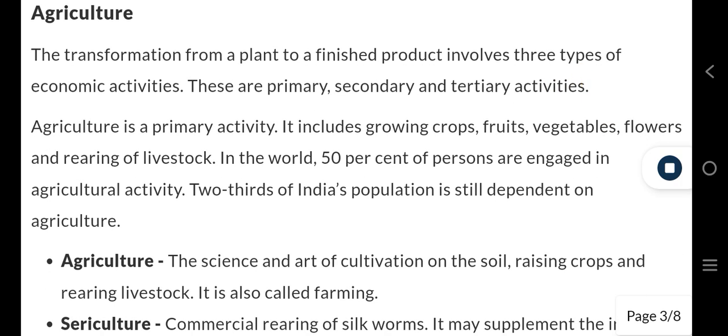Agriculture. The transformation from a plant to a finished product involves three types of economic activities. These are primary, secondary, and tertiary activities. Agriculture is a primary activity. It includes growing crops, fruits, vegetables, flowers, and rearing of livestock. In the world, 50% of persons are engaged in agricultural activity. Two-thirds of India's population is still dependent on agriculture.